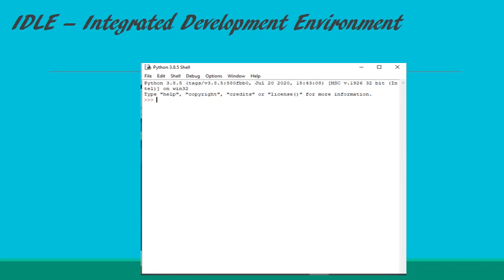All the statements, expressions or commands are written after the primary prompt in the interactive mode window. Let us type a program at the prompt, and we will execute and save the program, to create your first program.